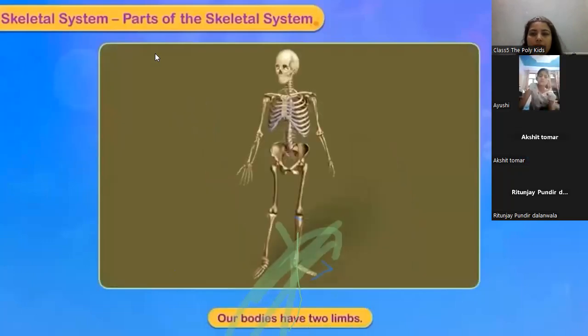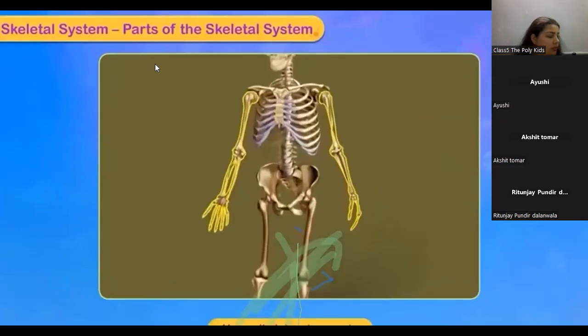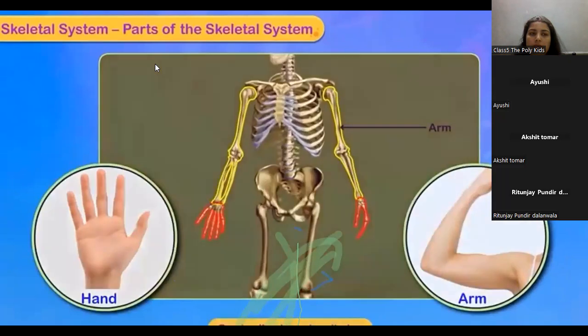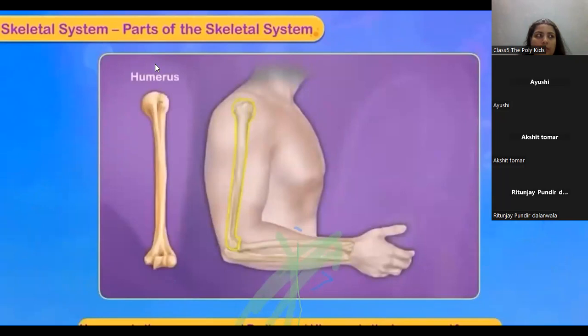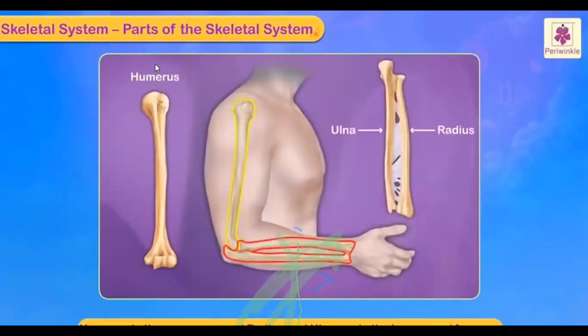Limbs. Our bodies have 2 limbs, upper limb and lower limb. Upper limb has 2 parts, arm and hand. Arm: the arm is made up of long bones. The humerus is in the upper arm. Radius and ulna are two bones in the lower arm, or forearm.